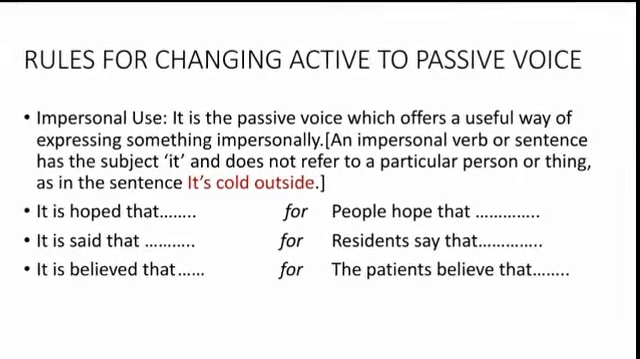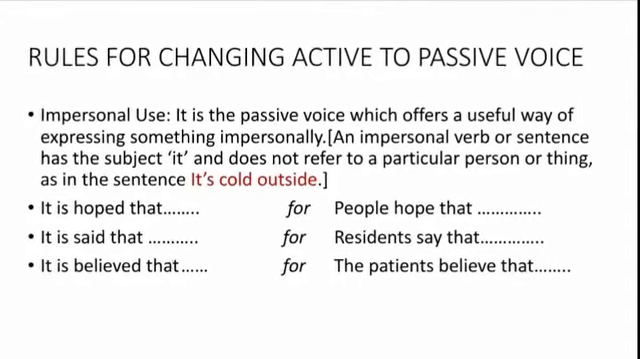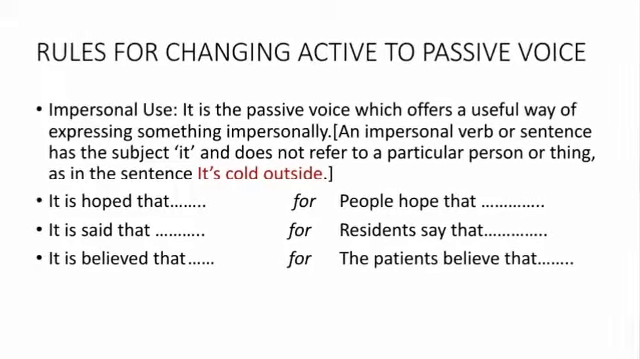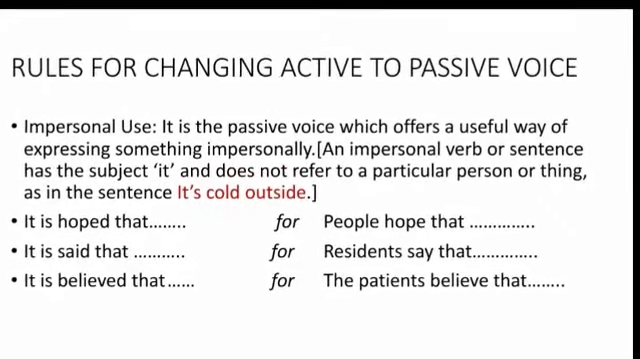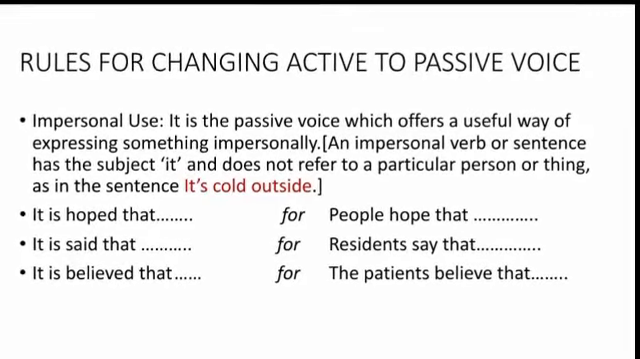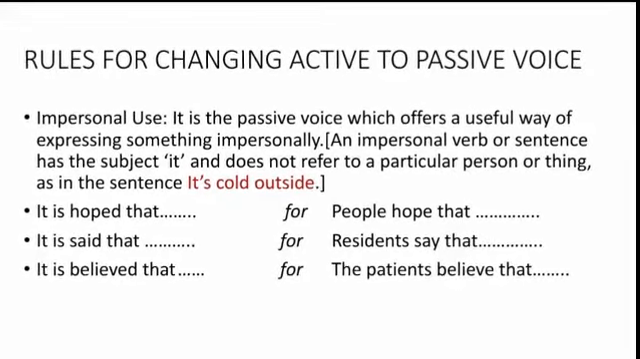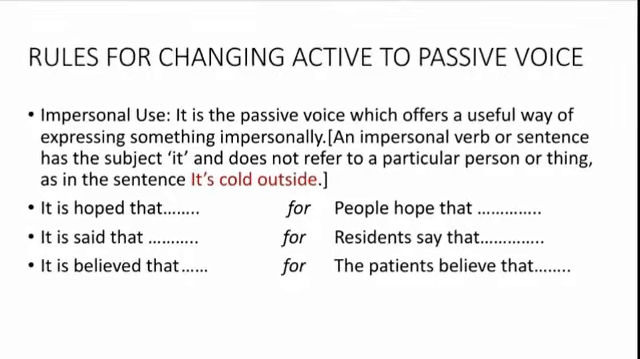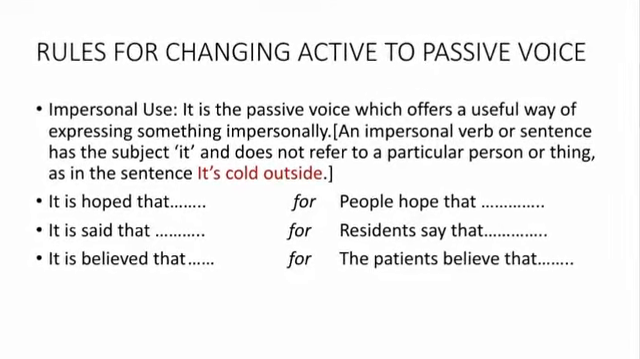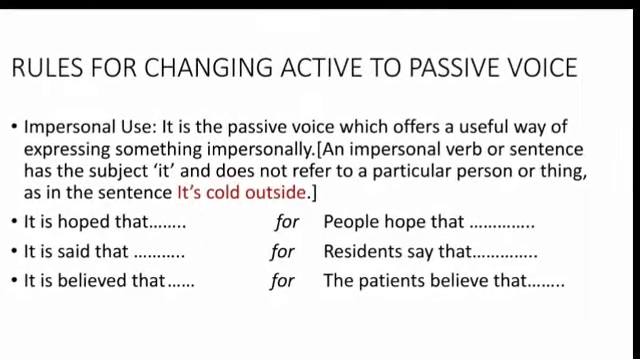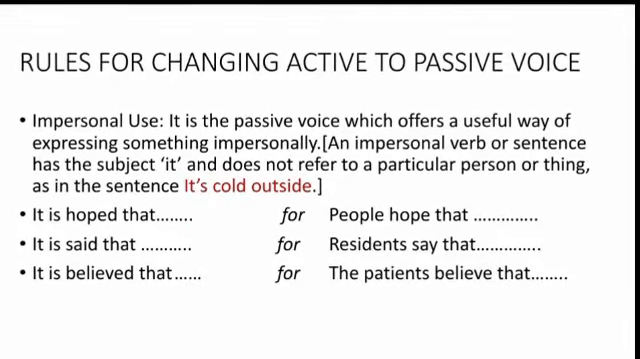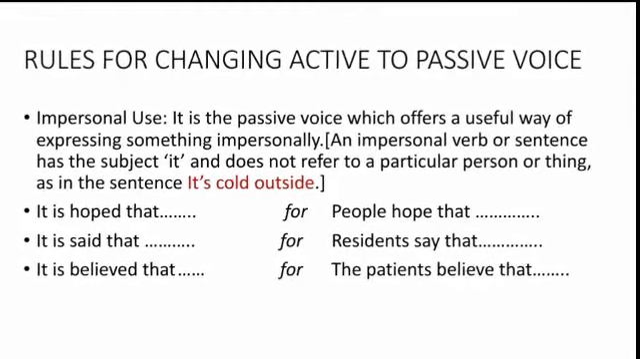Impersonal use. It is the passive voice which offers a useful way of expressing something impersonally. An impersonal verb or sentence has the subject it and does not refer to a particular person or thing. As in the sentence, it's cold outside. When we say it's cold outside, the people feel that it is very cold outside.